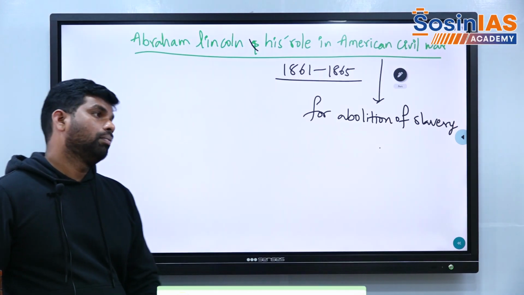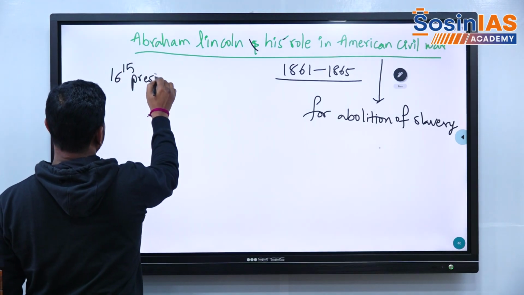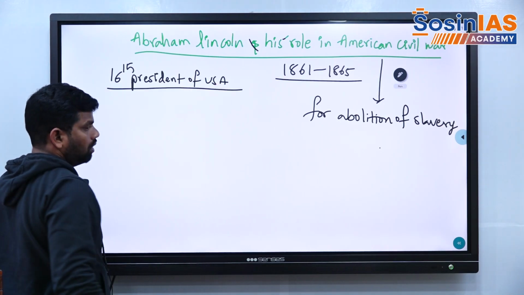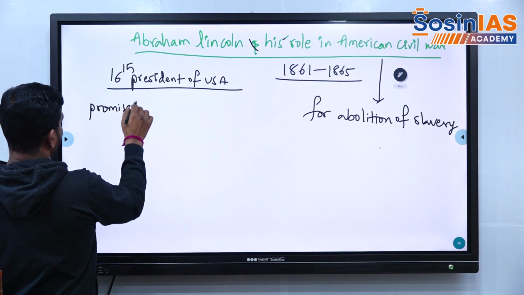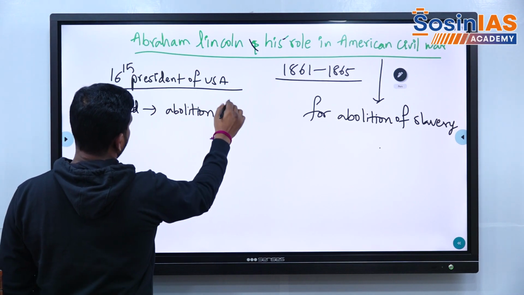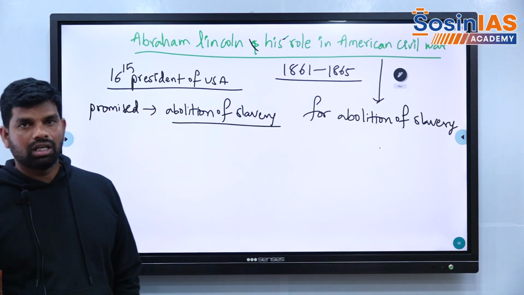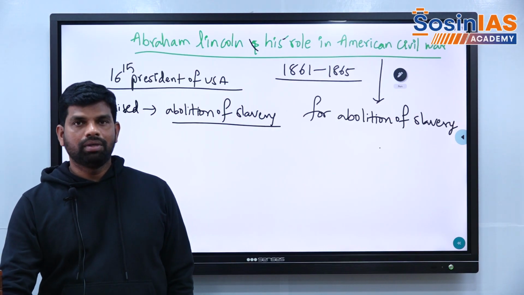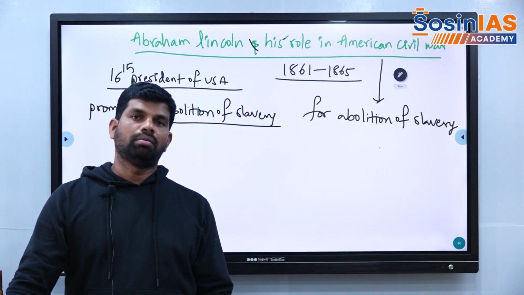Abraham Lincoln was the 16th president of the USA. He promised the abolition of slavery in the American election, and that is the reason why he won the election and became the 16th president of America. Abraham Lincoln was born in Kentucky, a province in America.